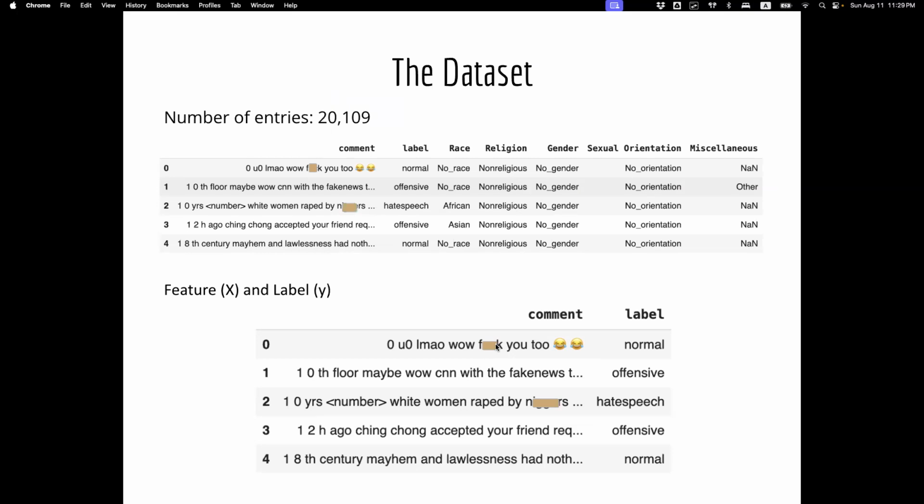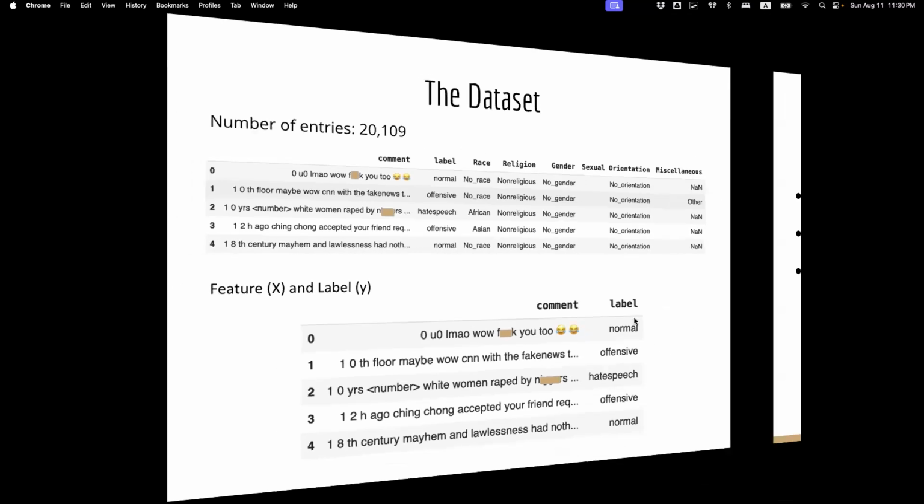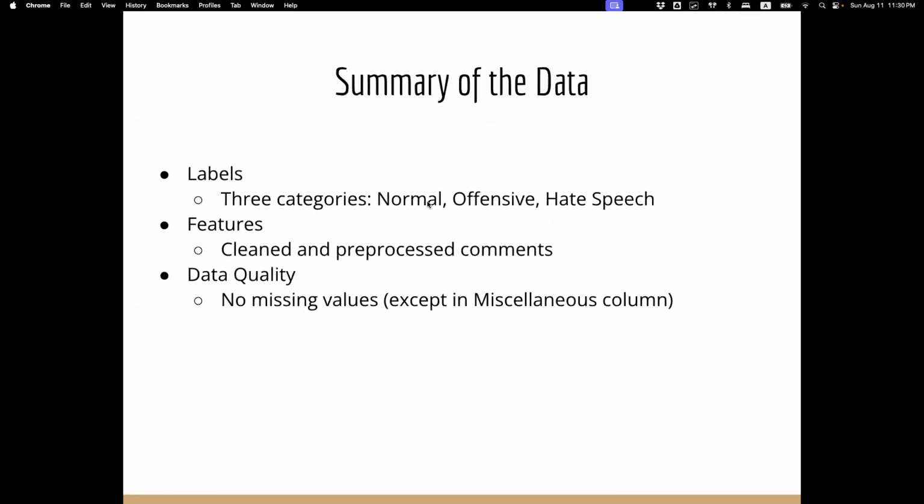Comment is the comment of the person who's bullying, and the label represents whether this comment is normal, offensive, or does it count as hate speech. There are other features in the data set as well, but we distilled it down to the comment as the feature and the label being the label. Any prediction that we're doing would predict if a particular comment would fall under one of these three labels: normal, offensive, or hate speech.